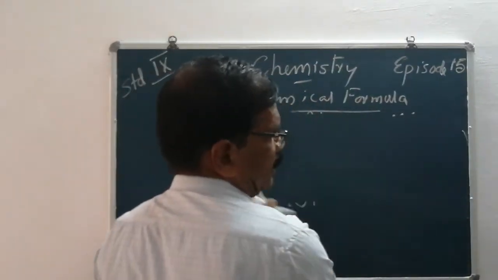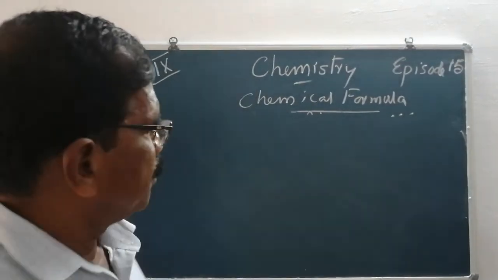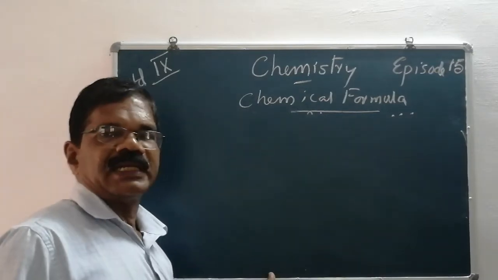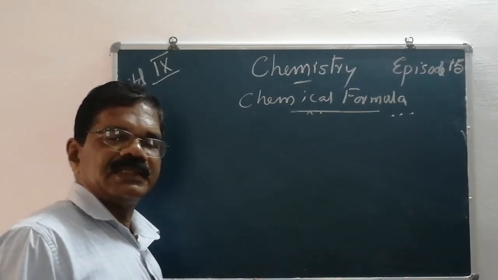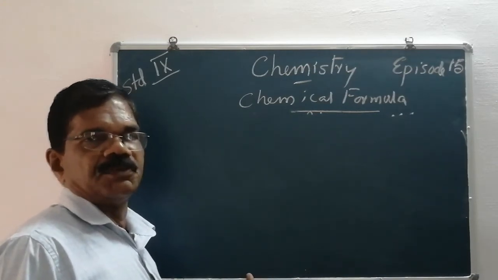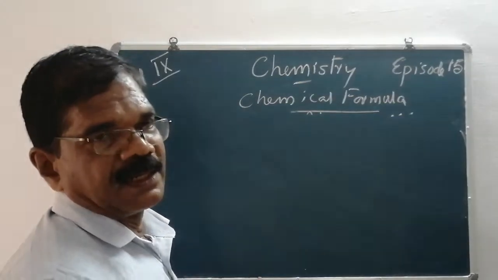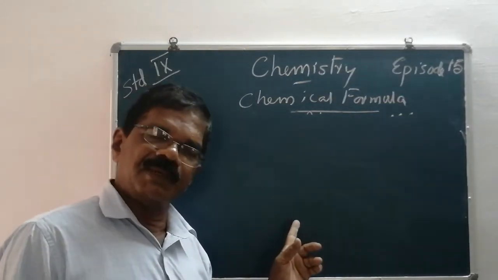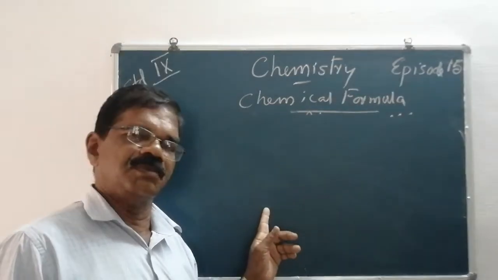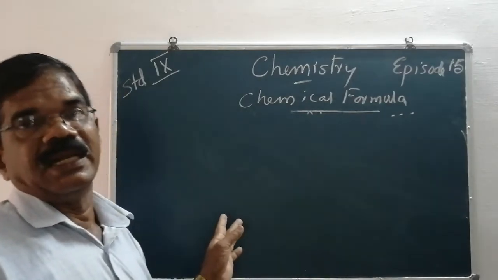Then we already studied the symbols of the elements. Today, some of the common polyatomic radicals or polyatomic ions and their valencies or charges are given in your textbook. You have to read them, and the symbols of polyatomic ions and their valencies or charges must be learned by heart. That is required for writing chemical formulas.